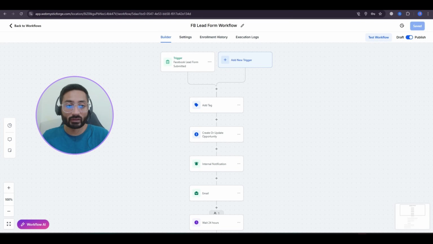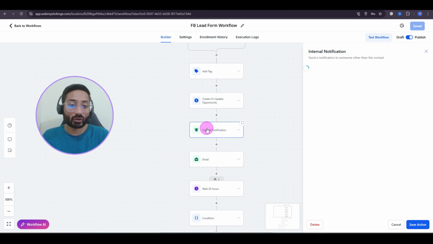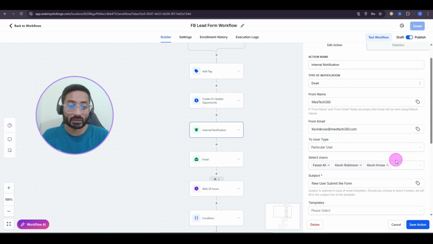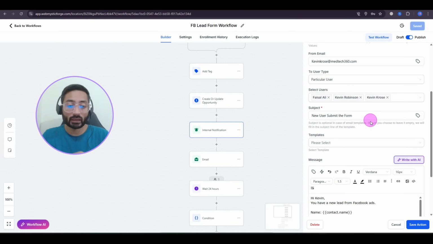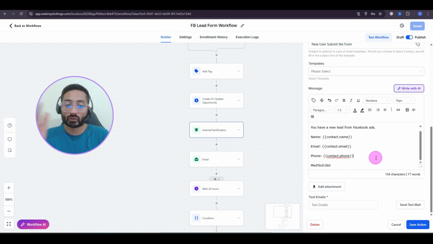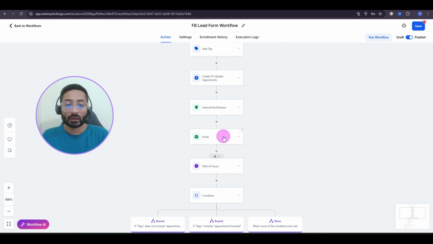And then after this, we will be creating an internal notification, because once we have the lead, we need to contact them as soon as possible. So we have assigned a few different members here, and the name and content of the email. In the email, we have added all the custom fields which we are fetching from the Facebook lead form. And once it is collected, it will be sent to all the team members and they will be notified with the details of the lead.